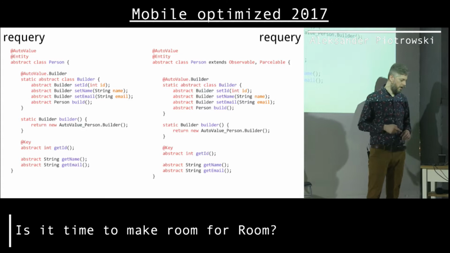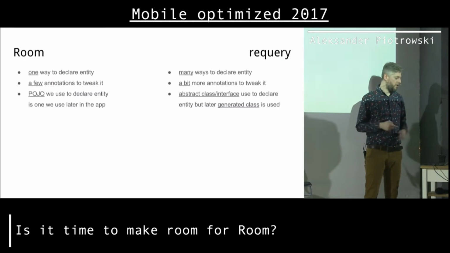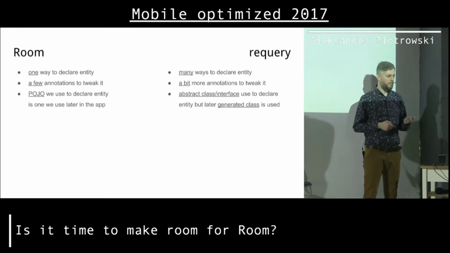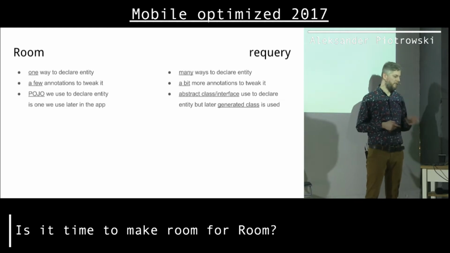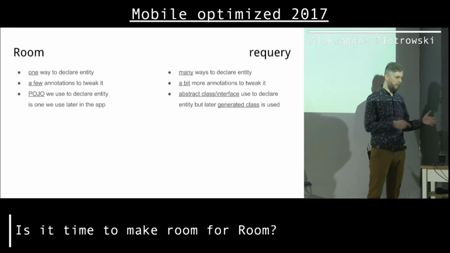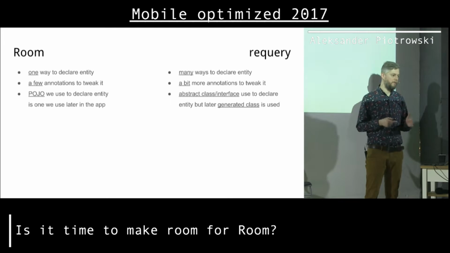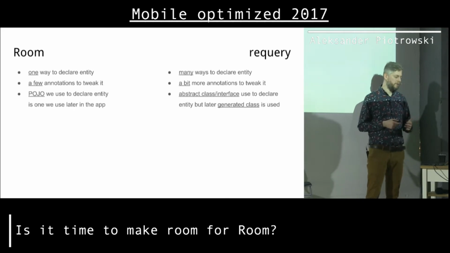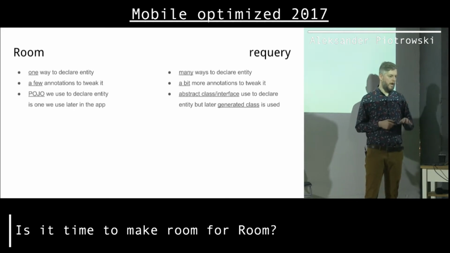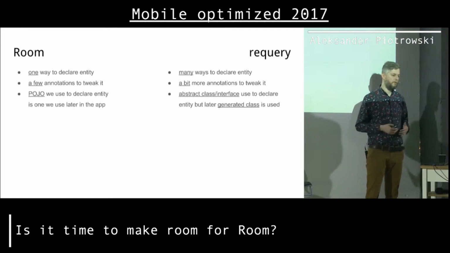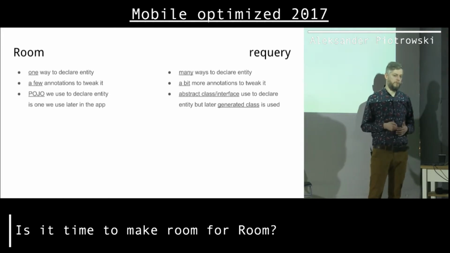So super useful. So to keep it short, with Room, there's only one way to create an entity and a few annotations, and in the end we use this entity in our application. With Requery, there are many different ways to create entities. A bit more annotations, not sure if that's good, but that can be useful. And we just declare an abstract class or we declare an interface, but later we get from Requery a concrete class that we use in our application.